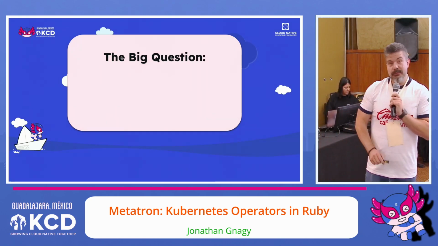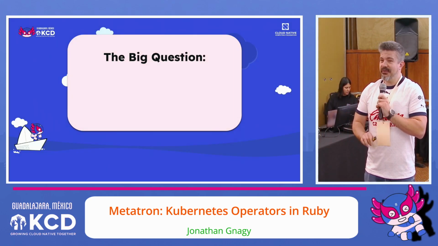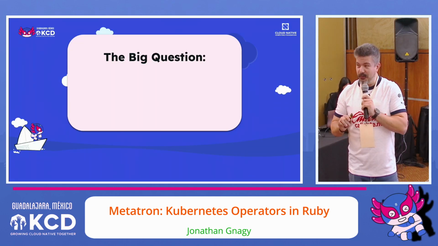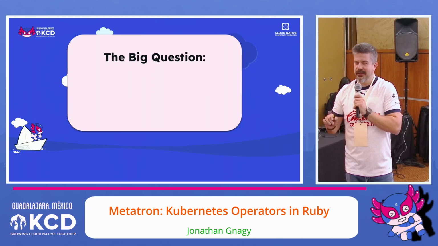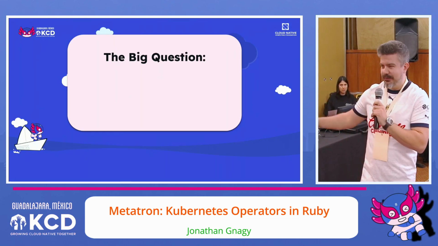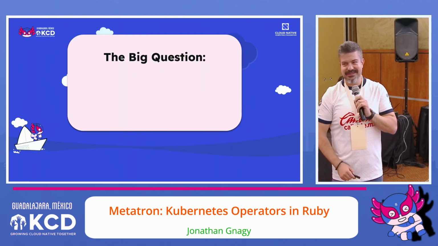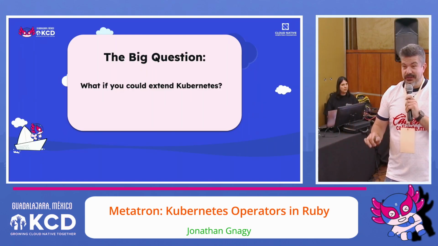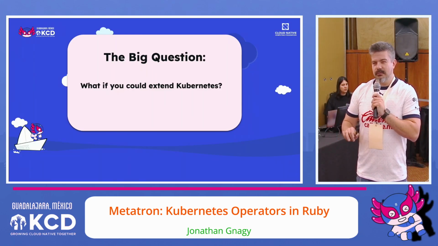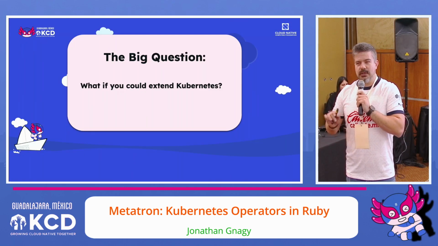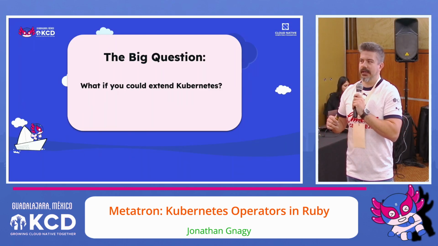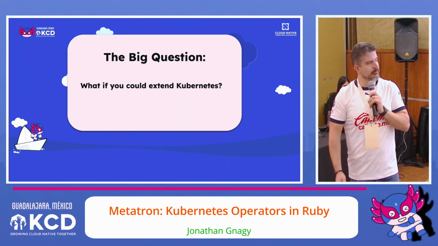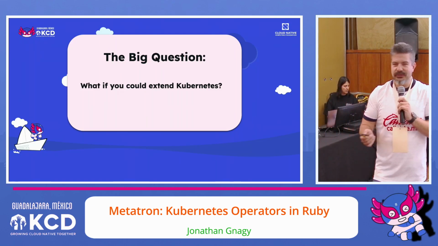All right, so this is the big question. This is the thing that you're going to learn from our presentation, and it's going to keep you interested because you're going to want to know the answer to this question. It's the thing you're going to talk about afterwards when you're at parties, telling people about how awesome KCD was. What if you could extend Kubernetes? What if you could model complex things in a simple way that you can provide a small amount of information and get lots of work done? Wouldn't that be cool? Nobody's going to say anything, huh?